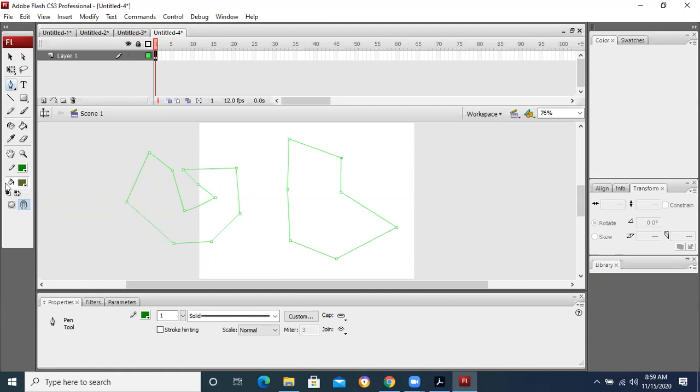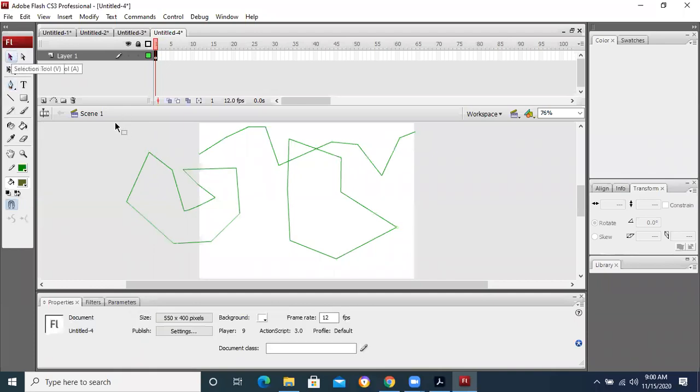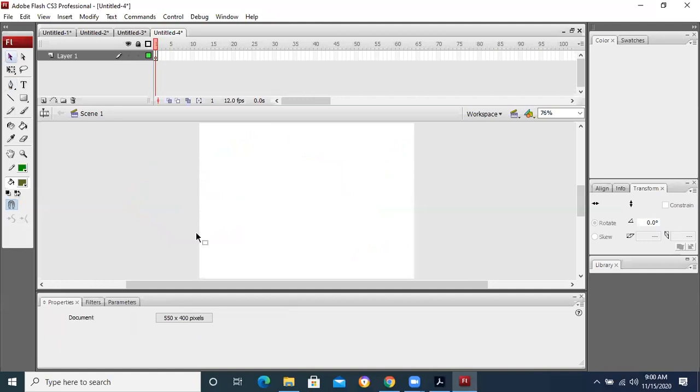This is done via the pen tool. Let's suppose you want to draw a mountain, how are you going to do it? Any object that you want to draw in the form of lines can be drawn using the pen tool.